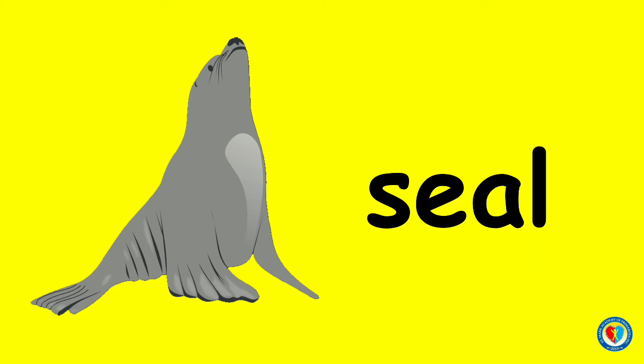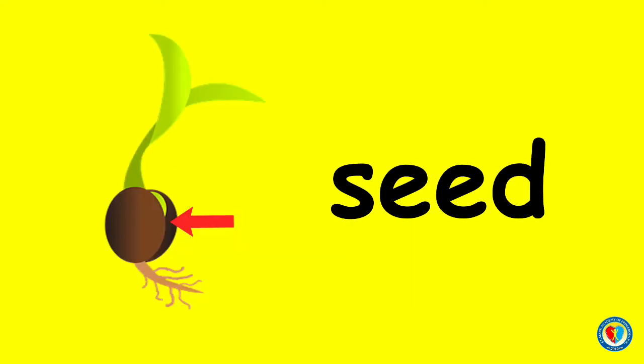As you read this word, say the long E sound as soft as the name of the letter E. Again, kids. S, E, L becomes seal. Now let's try to read this one. What object is this? You're right. This is a seed. S, E, D becomes seed. Read it with me, kids. S, E, D becomes seed.